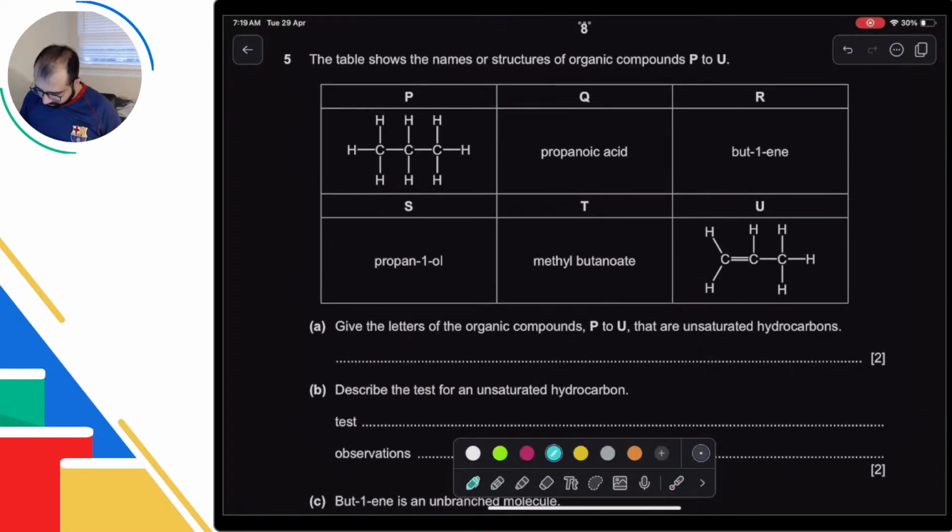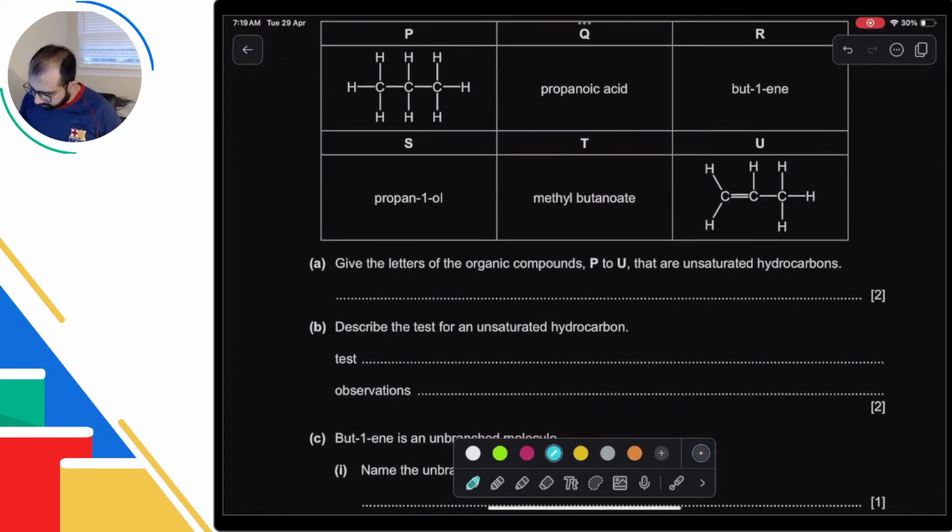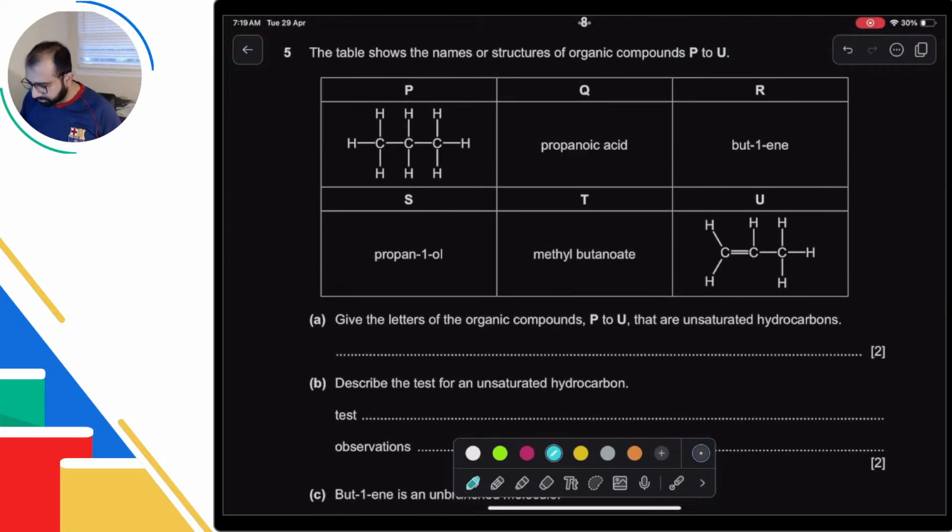Let's go through those. Give the letter of the organic compound P to U that are unsaturated. Unsaturated are the one with carbon-carbon double bonds. Okay, so carbon-carbon double bonds, U has that.